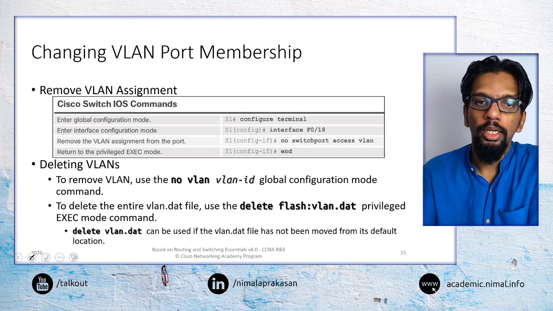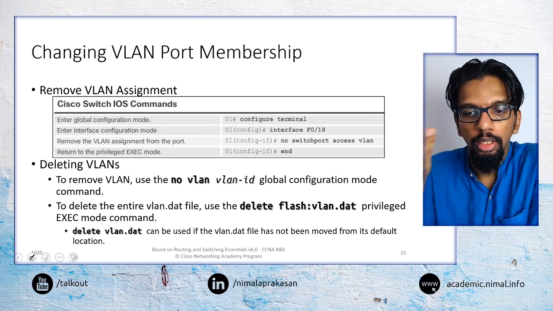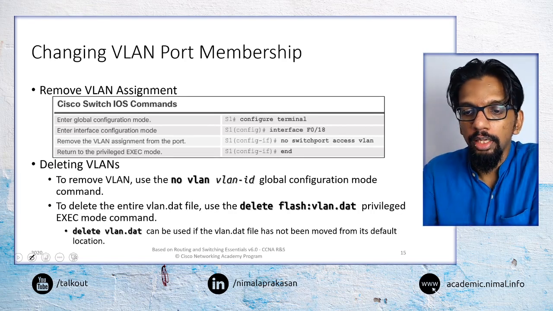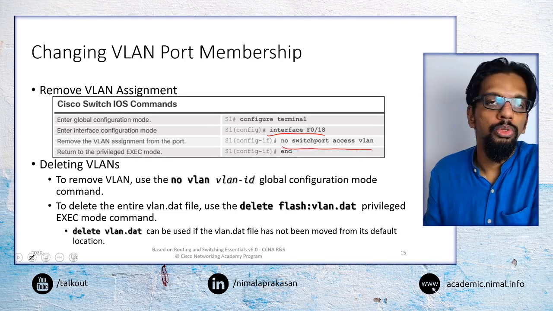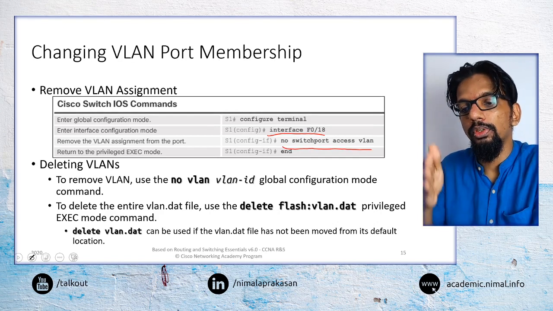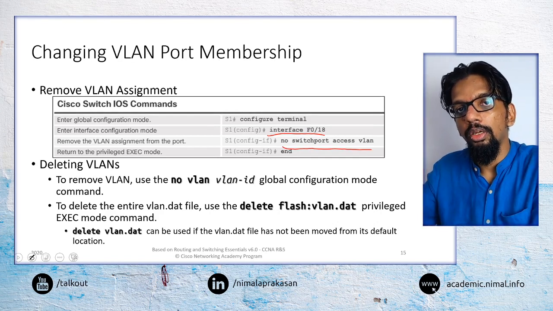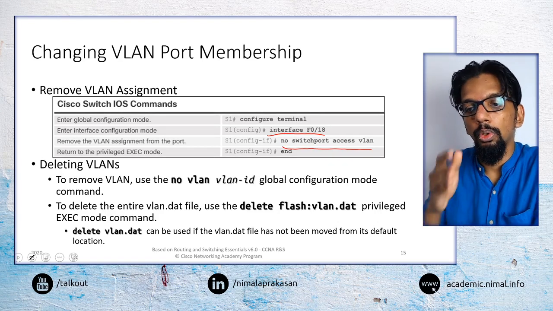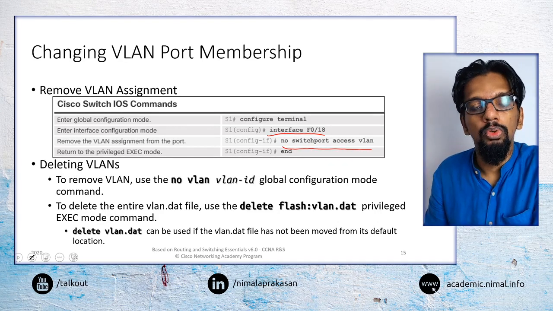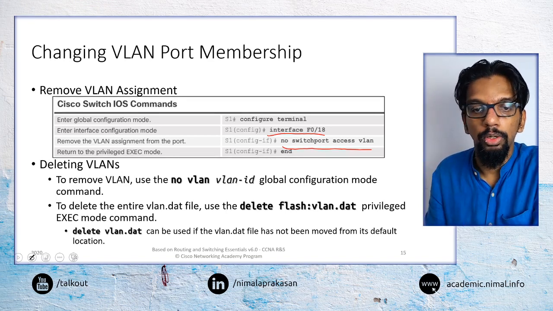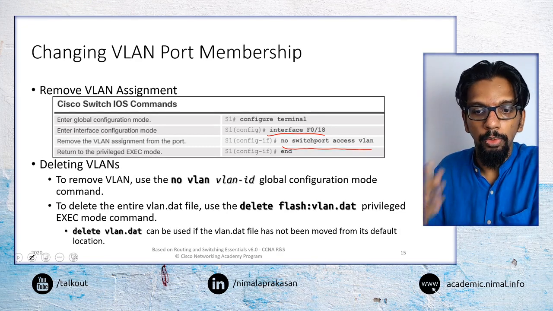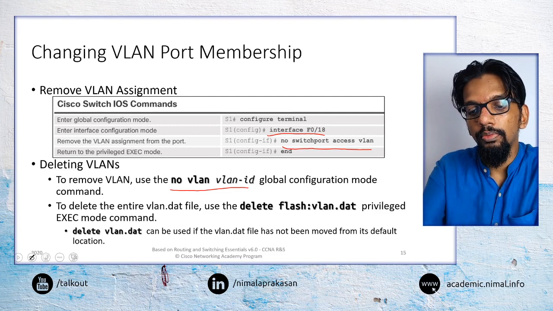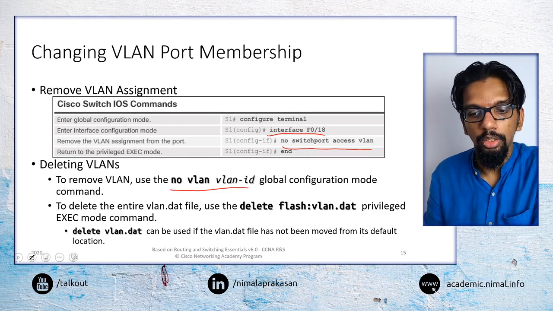And say if we want to delete or remove a VLAN configuration that we have already done, we can simply go into the same interface and say no switchport access VLAN. Similar to how we use switchport access VLAN and a VLAN ID to create a VLAN, we give no switchport access VLAN to remove any VLAN configuration on that interface. And if you want to remove the VLAN altogether from the switch itself, we can give no VLAN and the VLAN ID to remove the VLAN entirely.